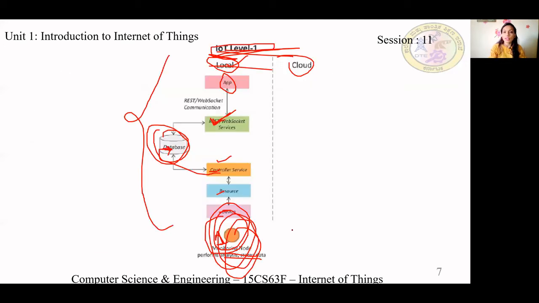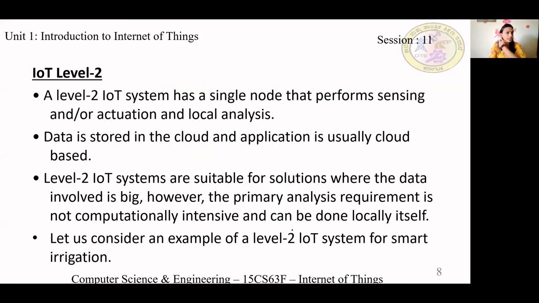Any doubts in level 1? And you have to draw this diagram. So one question might come, explain IoT level 1 for 5 marks. You have to draw this diagram, write about IoT level 1, and as well as write one example. Okay. So next we'll see IoT level 2.